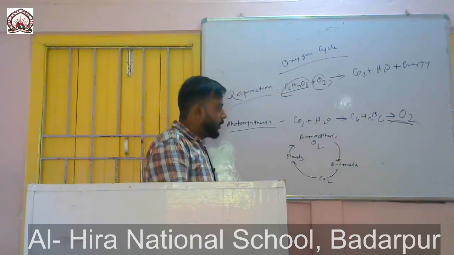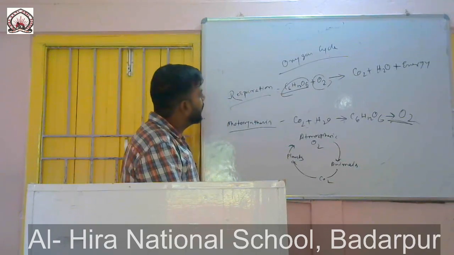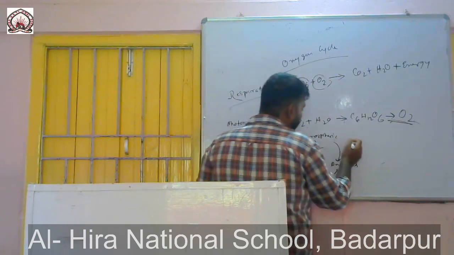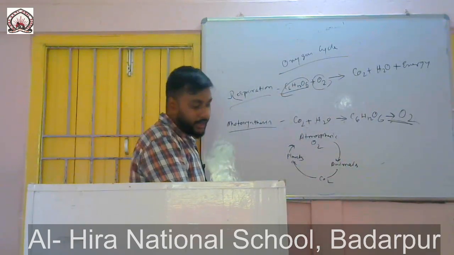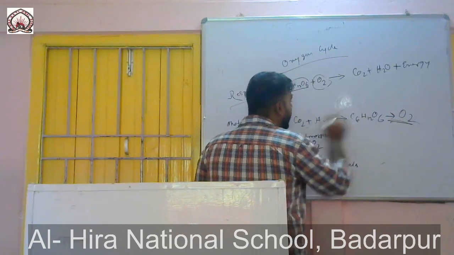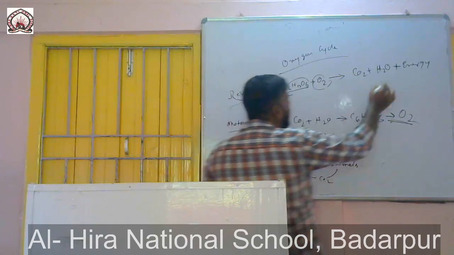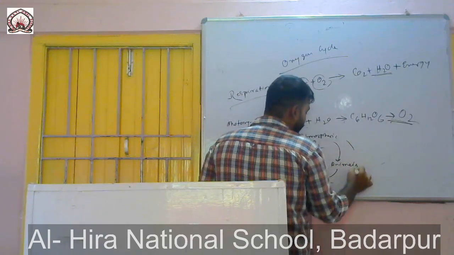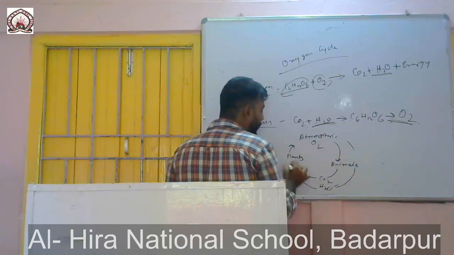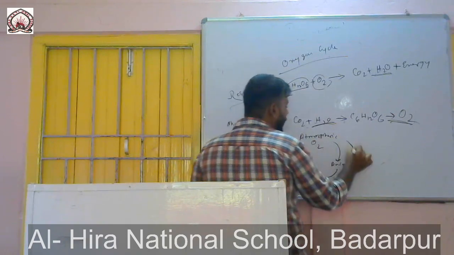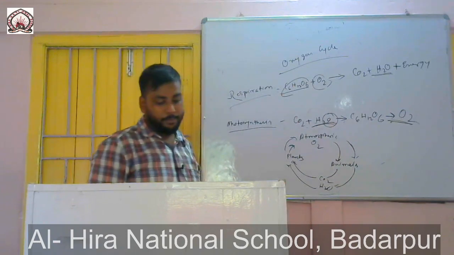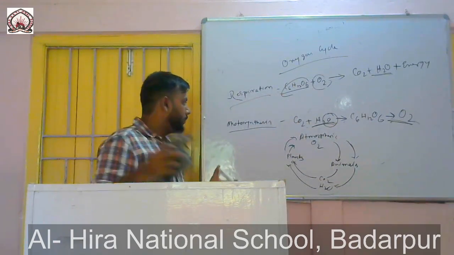Similarly, oxygen is also there in the form of water. Animals, in respiration, release water. This water is used by plants to prepare their food, and from this again oxygen will be released. From water, H2O, oxygen will be released again back into the atmosphere. So this is a very easy one.